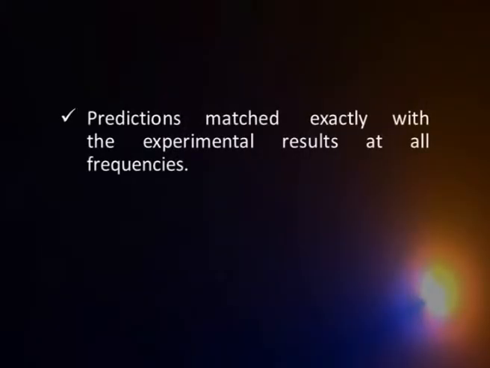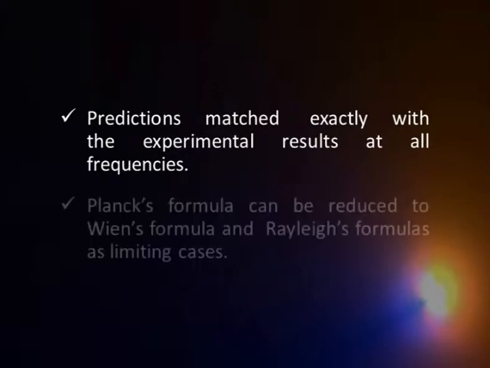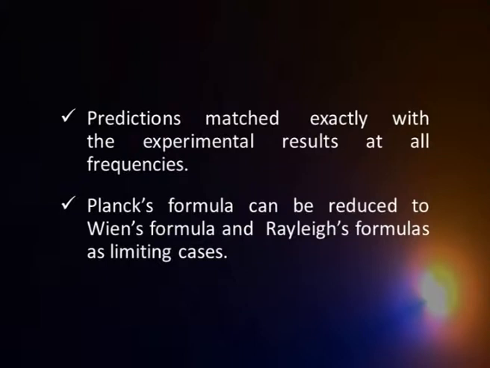So, that is the triumph, or the proposition, of quantum mechanics, or this concept of quantization, so to say. Now, as I just said, the predictions matched exactly with the experiment. It can even be seen that Planck's formulation can be reduced to either Wien's formulation or Rayleigh's, depending on the limiting cases. In the low wavelength range, it will reduce to Wien's formulation. At the high wavelength range, it will match Rayleigh's formulation. So, it gives you a general description of blackbody radiation.